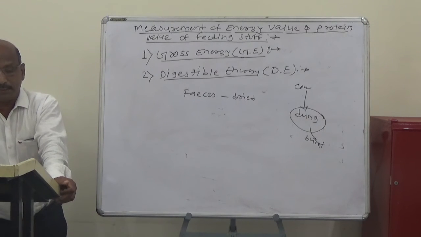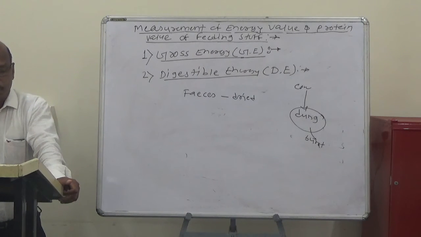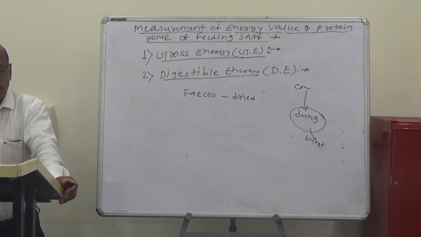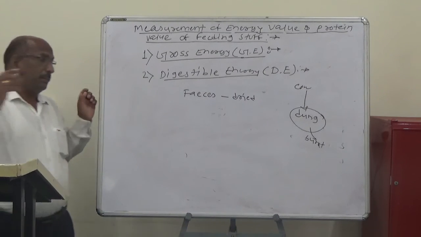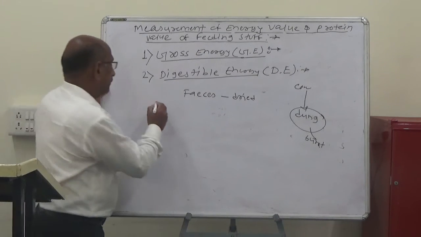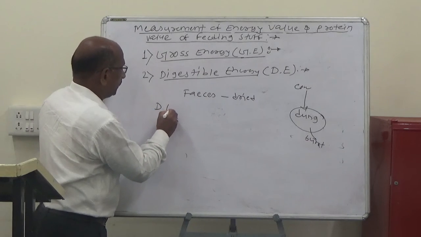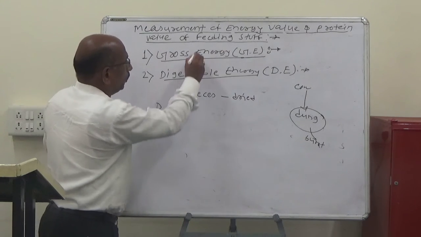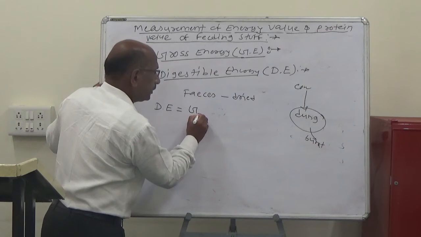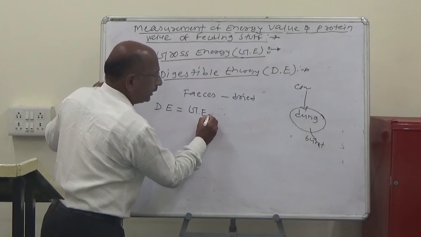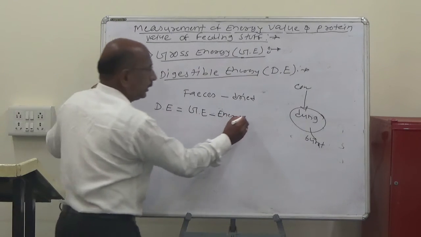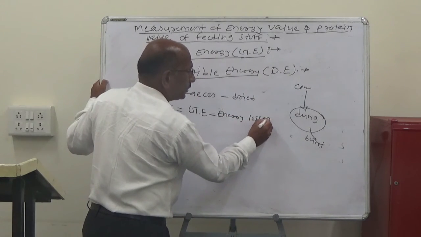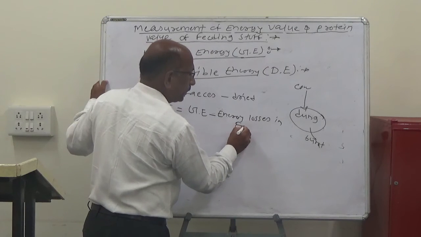So the apparent digestible energy of the food is the gross energy of the food less the energy contained in the feces. So the digestible energy is equal to the total gross energy minus the energy losses in feces.